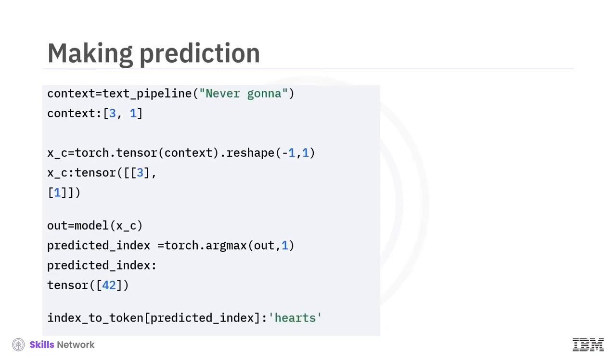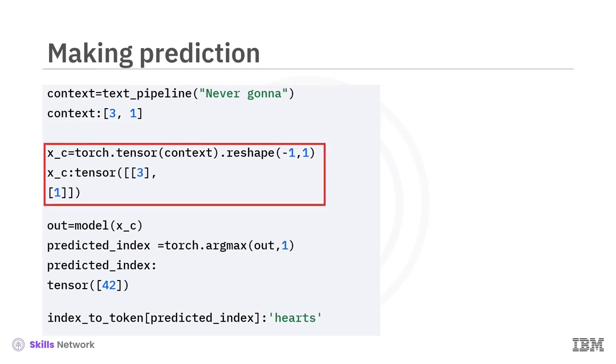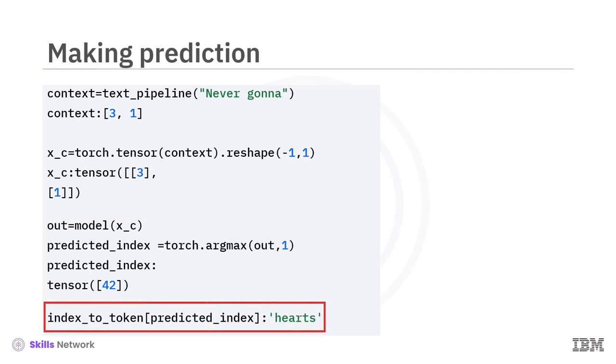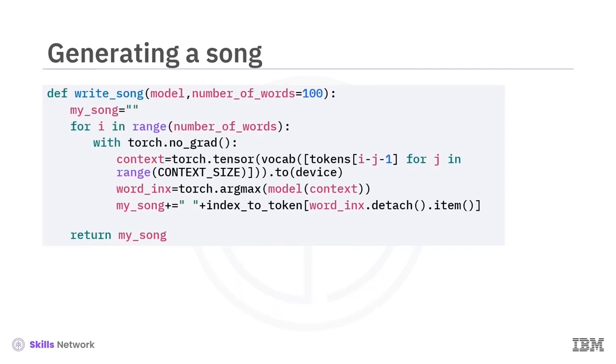Let's make a prediction. Apply a text processing pipeline to the string "never gonna." The result is the list 3, 1, which represents the token indices. Convert the list of token indices into a PyTorch tensor. Make a prediction with the model and select the index with the largest value. Finally, convert the index to a token using the index to token mapping. You can use this function to generate a sequence of words using a model.